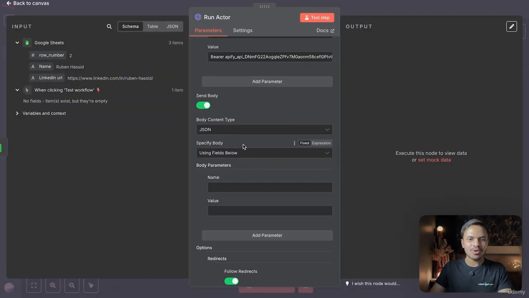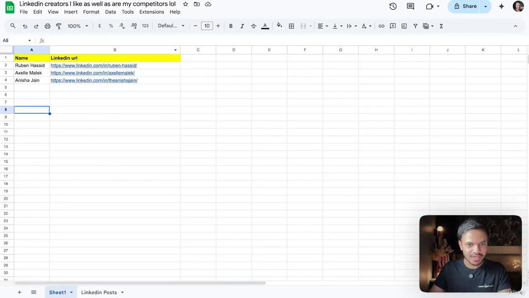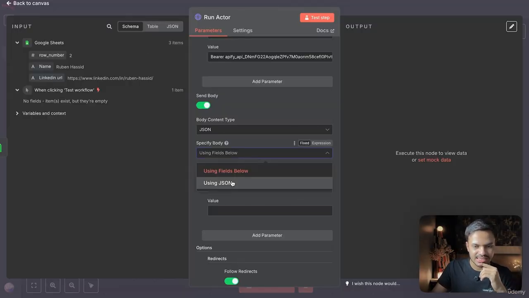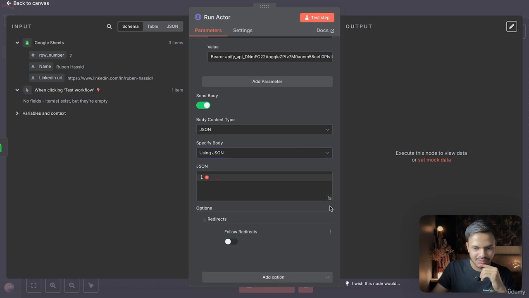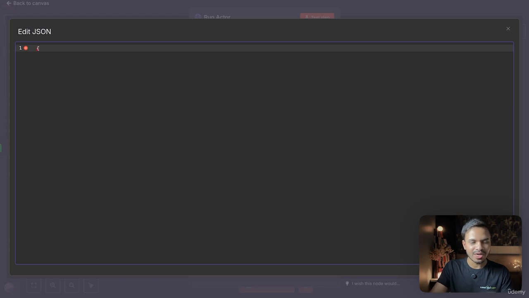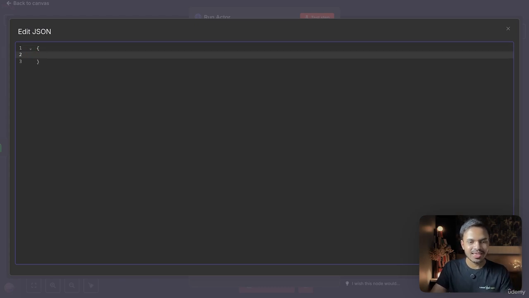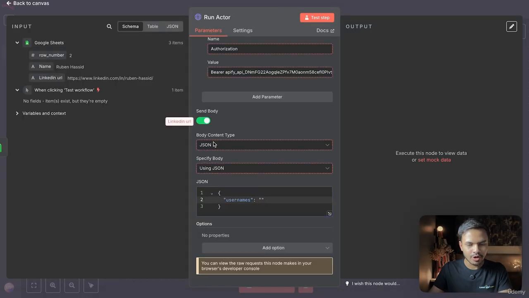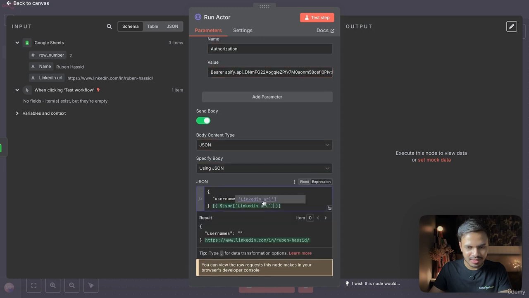And for JSON, we want to send out our LinkedIn URLs, right? So we cannot just drag and drop here. What we will do is we have to define our JSON manually. Yeah, so we can simply just enter a query, open curly brackets and close the curly brackets. Then what we are passing is simply the usernames. Usernames, and their usernames are their LinkedIn profile, LinkedIn URL. So drag and drop the LinkedIn URL here. Oops, it's outside.